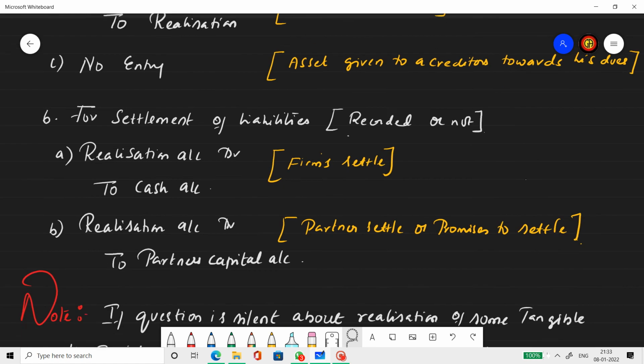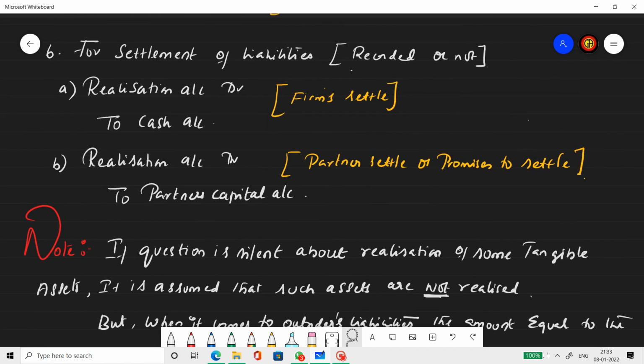Next one, settlement of liabilities. Now, when it comes to liability settlement, whether recorded or not, it needs to be settled. So if a recorded liability needs to be settled, it's realization to cash. If an unrecorded liability needs to be settled, it's again realization to cash. But if the partner takes over the liability, or the partner says that he is going to settle the liability, then the firm is more liable to him, right? So partner's capital account is credited.